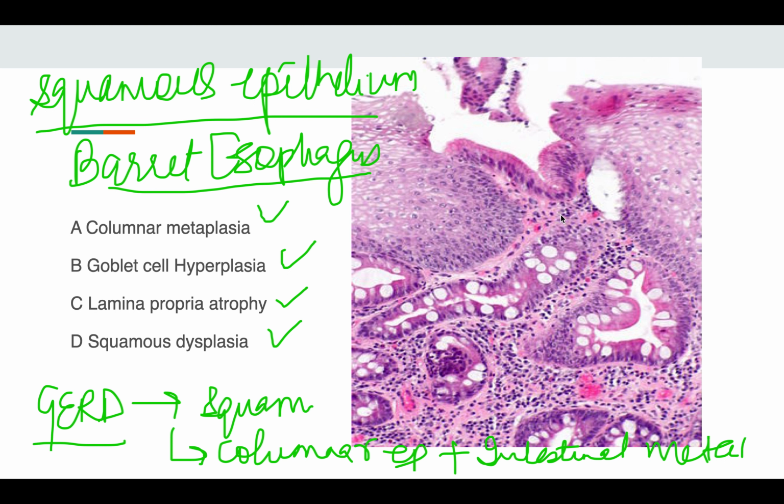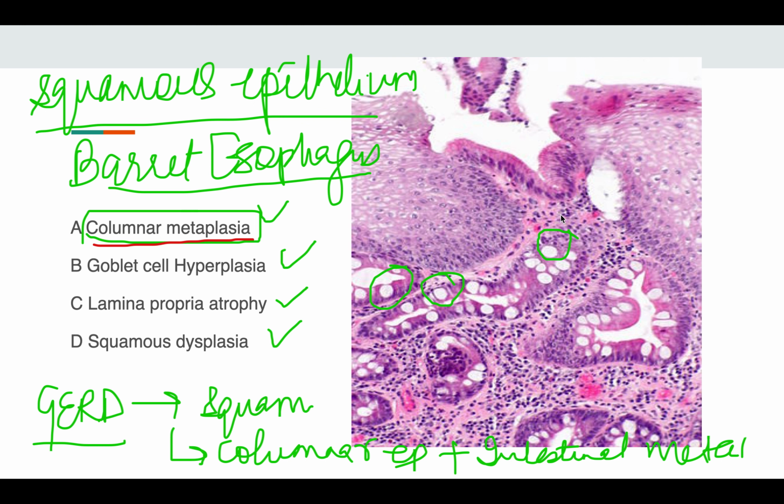In the intestine, what is characteristically seen is the goblet cells. So you can see the empty spaces over here. These are all the goblet cells. So this is goblet cell hyperplasia. This is the correct answer. The correct answer is columnar metaplasia, not goblet cell hyperplasia, because this is metaplasia which is taking place. This is not only hyperplasia which is taking place.